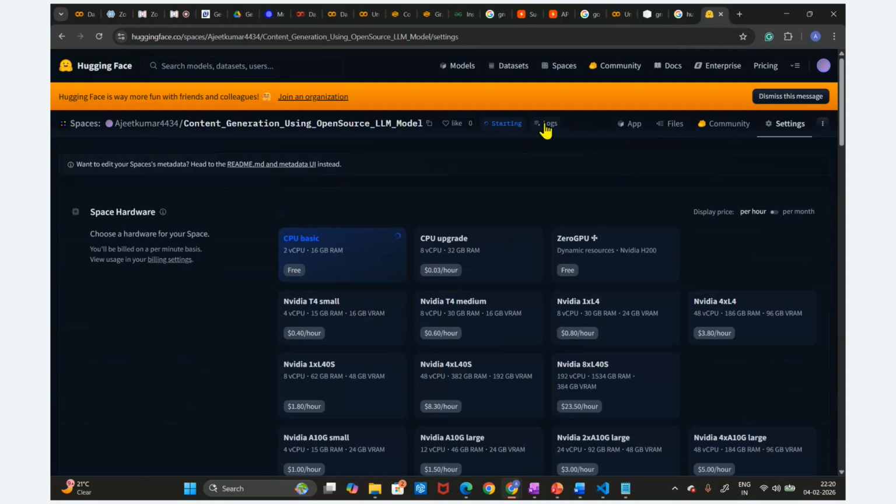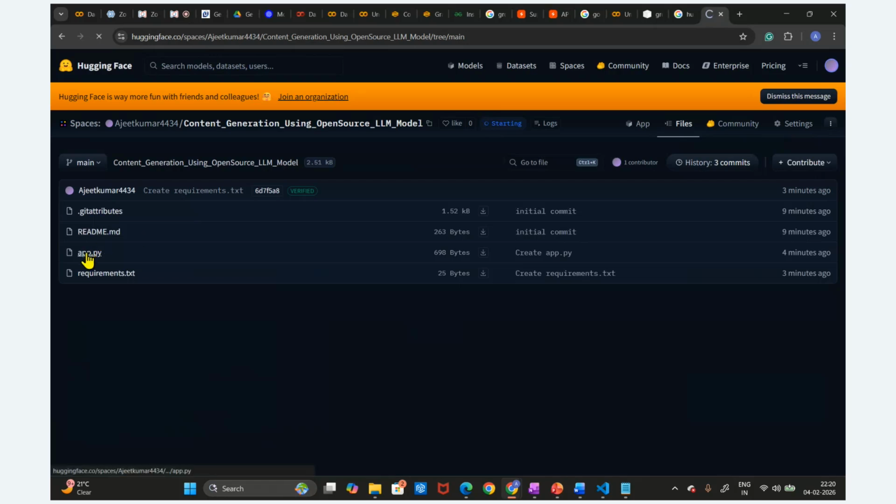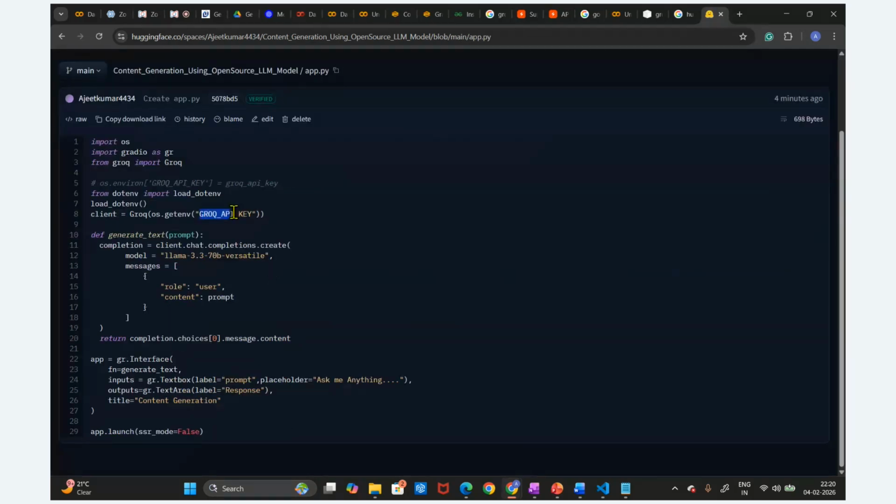Let me go back. Go to the app files. You can see the app.py file. In the app.py file, we have written this Grok API key. The same name we have to use for storing the secret, otherwise it will throw an error. So what is the name here? Grok API key.